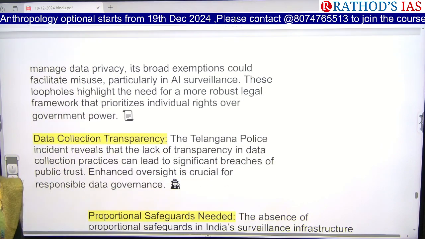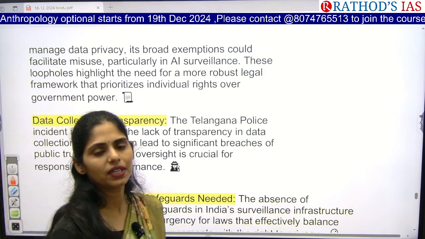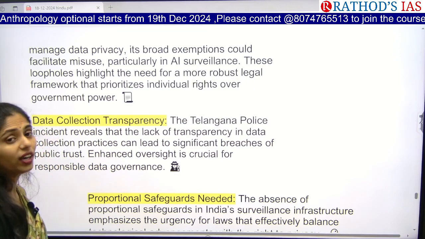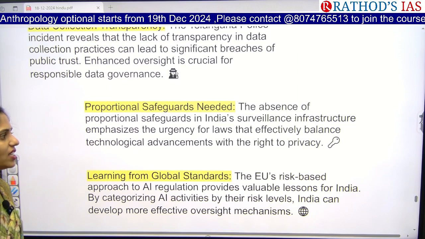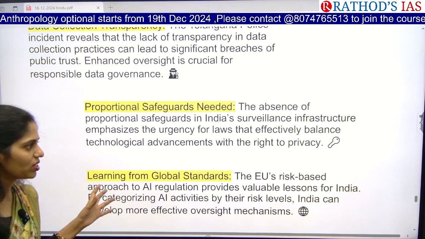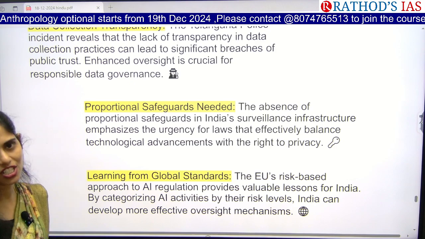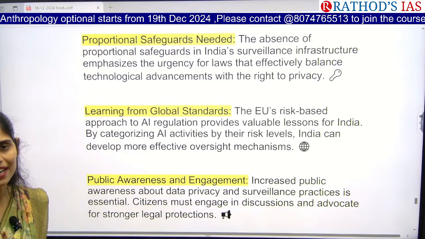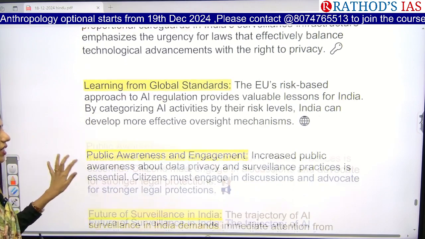And next, we have to ensure data transparency. Whatever data we are collecting, we have to be transparent. People need to know why the data is collected by the organization, what they will do with it, everything. And next, if we do not have proper safeguards, what happens? Can we ensure data privacy? No, right? It will violate the right to privacy if we do not have the proper safeguards. Okay, and this article is saying that we have to learn from global standards. Like the European Union also came up with AI regulation. In the same way, we have to implement that kind of stricter laws in our country.